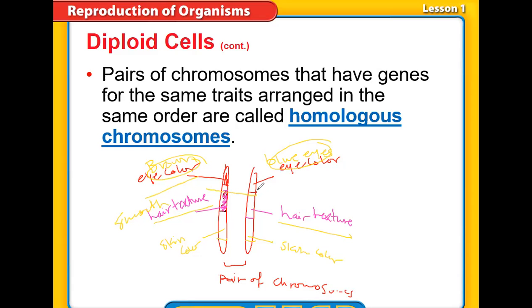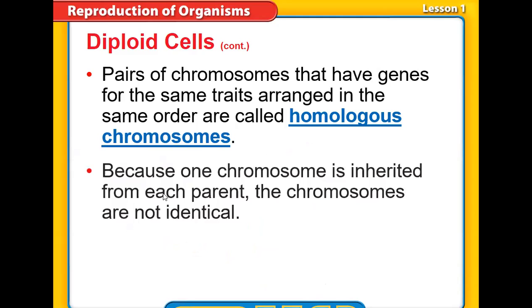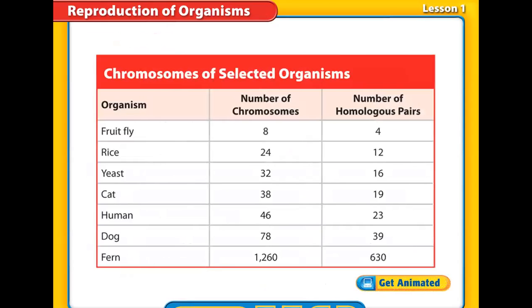I hope the term homologous chromosome is clear for everyone. Then we said that because one chromosome is inherited from each parent, the chromosomes are not identical. They are different in how the genes are expressed, but similar in the sequence of genes. We also said that the number of chromosomes is constant in each species.